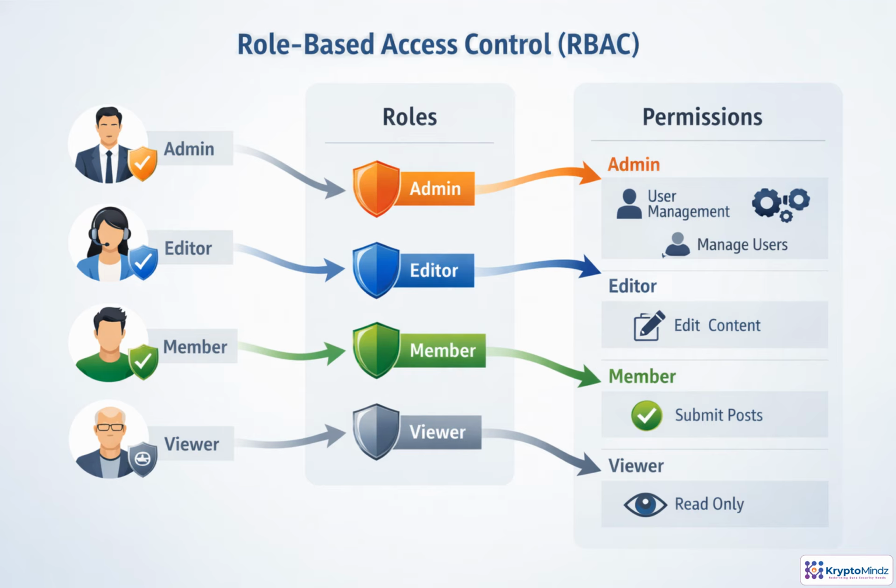RBAC keeps authorization manageable by separating users from individual permissions. Instead of assigning every action to every person, you assign a user to a role, such as admin, editor, member, or viewer. That role carries the allowed actions. An admin might manage users, an editor can change content, and a viewer can only read. RBAC works best when responsibilities are clear and access rules are fairly stable.